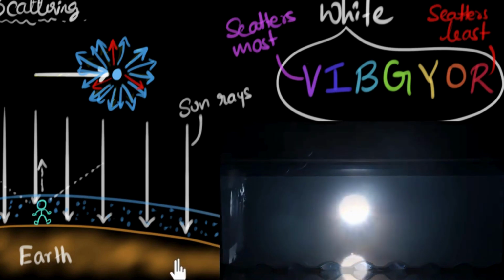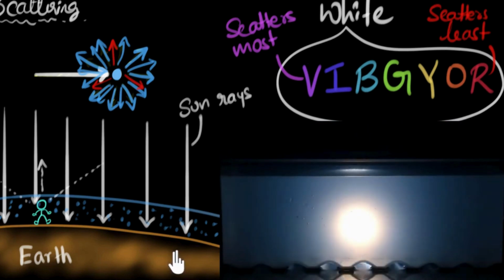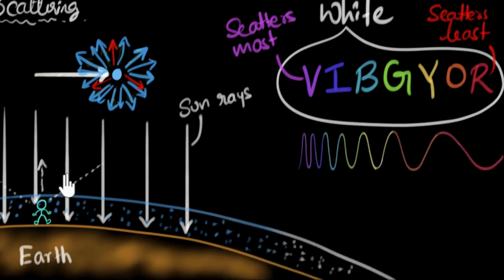But did you notice, as the sky became blue, the sun turned yellow? Why did it turn yellow? Well, if we come back over here, the initial incoming rays were white. But once it hit the atmospheric particles, they started scattering blue light. So from the incoming light, blue got scattered away.